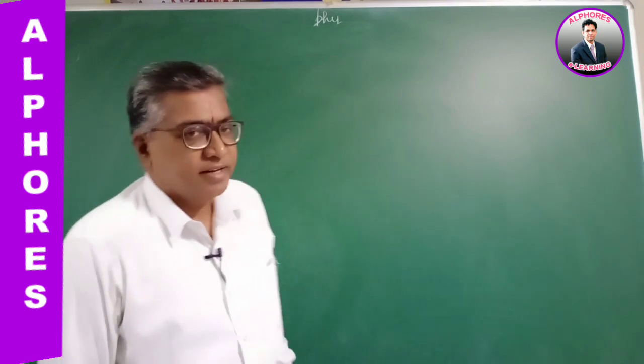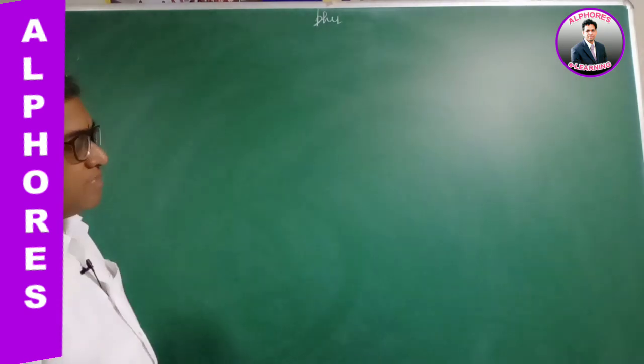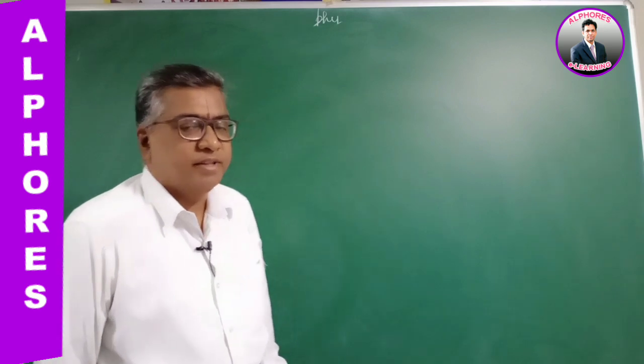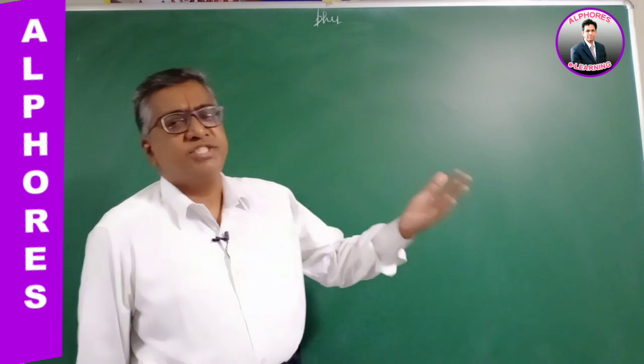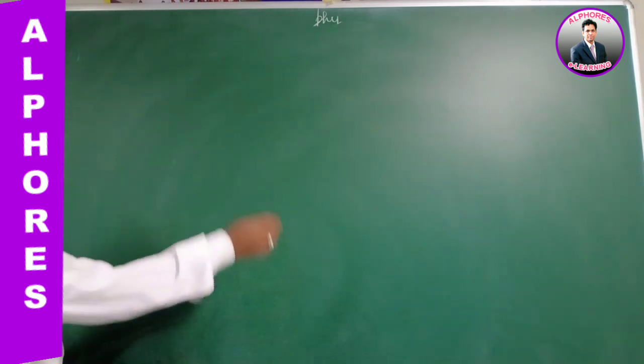So in this session we will discuss, or we will evaluate, a formula for the electric field due to a dipole at any general point, at any point in its field.